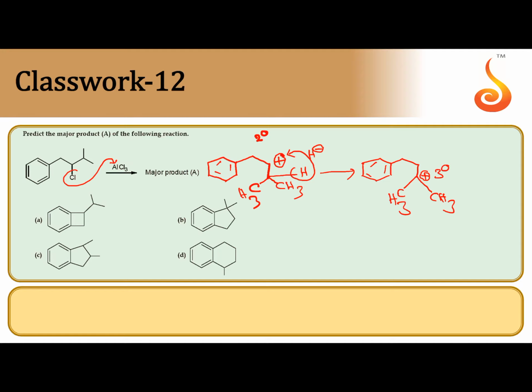So after the formation of the 3-degree carbocation, this attacks at the ortho carbon with respect to CH2. H plus is now replaced with the 3-degree carbocation. ESR reaction now, electrophilic aromatic substitution reaction. From the ortho carbon, 1 H plus is substituted with the 3-degree carbocation. That 3-degree carbocation still has 2 CH3 groups. This is the product. Now you check the product. Yes, option B.